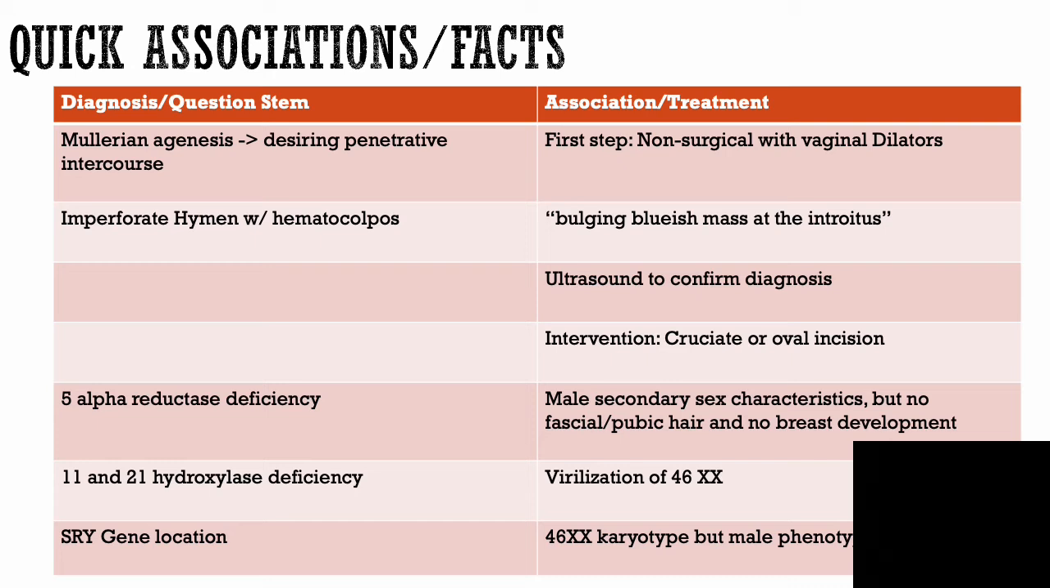There's also a bunch of techniques that they may mention regarding Müllerian agenesis if they do fail that initial vaginal dilator step. If this is something that you want to really go above and beyond on for the CREOGs, I would take a look at that as well.